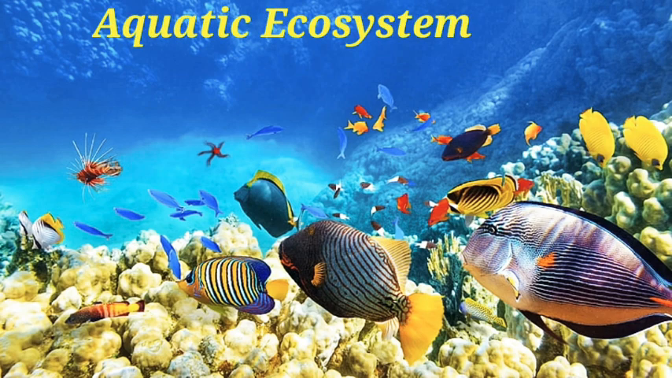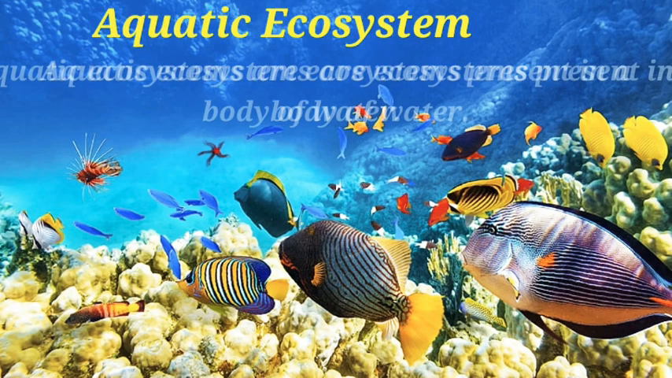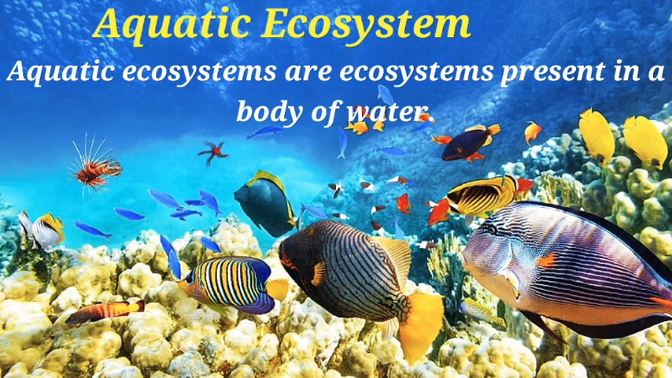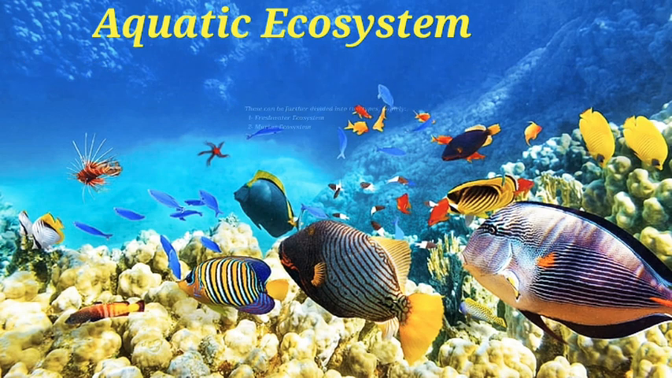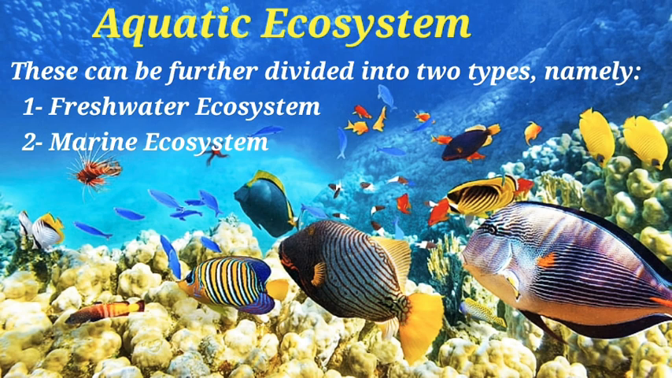Second, aquatic ecosystems. These ecosystems are present in a body of water. These can be further divided into two types, namely, freshwater ecosystem and marine ecosystem.